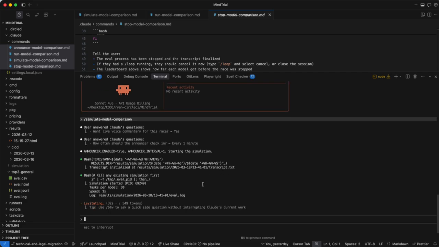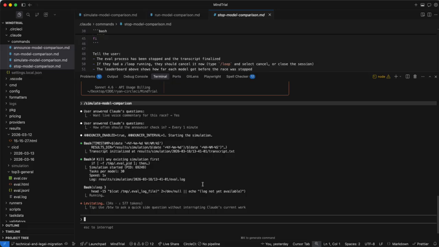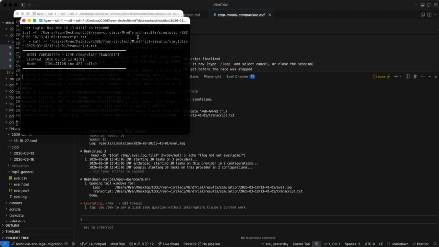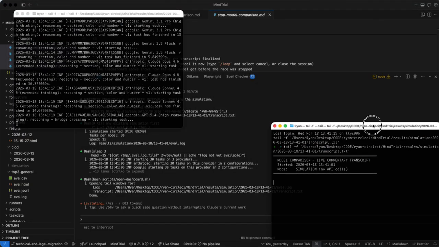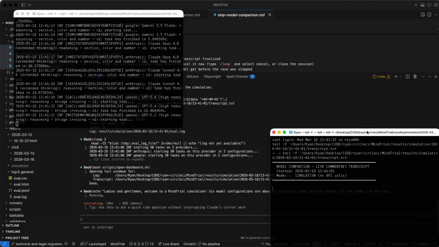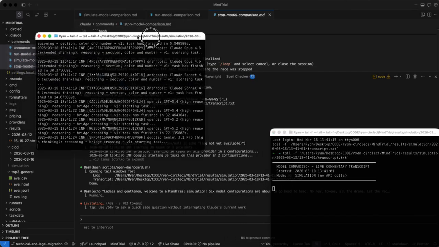So we're letting this run. Claude Code is off and running. And we've kicked off these two different terminal windows. The one here is a panel that will output the actual transcript.